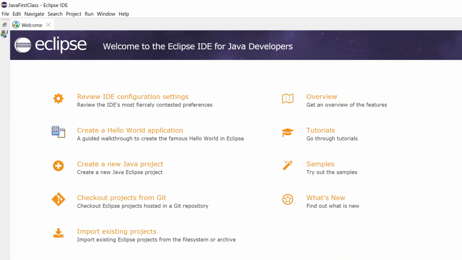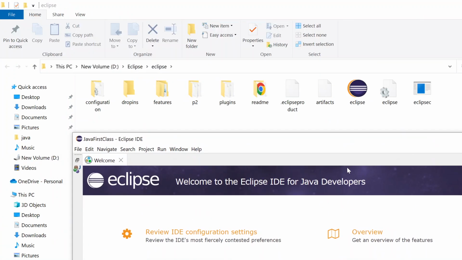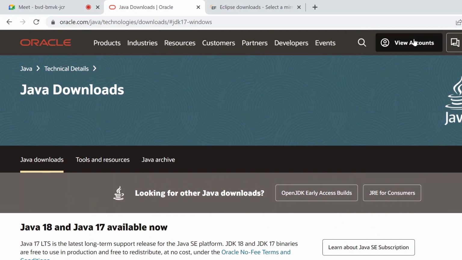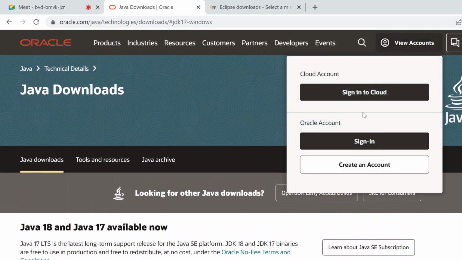Guys, I pasted you one link of Google Drive. In case anyone is not able to download from Oracle or is facing some issues, I am saving you the Google Drive link. You can click on that link and download later on. Okay, you can save that link. One more point: when you do it for the first time, it might ask you to create an account. I already have one account, but I am not logged in currently. In case it asks you to create an account, you can just create some account on this website. Then you will be able to download the Java.